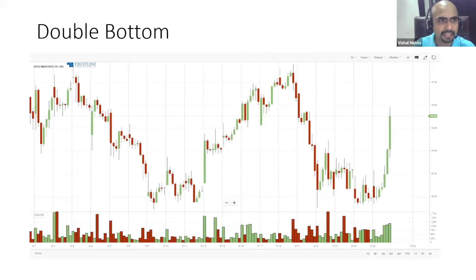So let's take an example of Exide Industries. Now, when I give you this chart, you will be like, where do I find the support and resistance? And that's what I tell you: कि आप जितना charts को देखोगे, charts will speak to you.